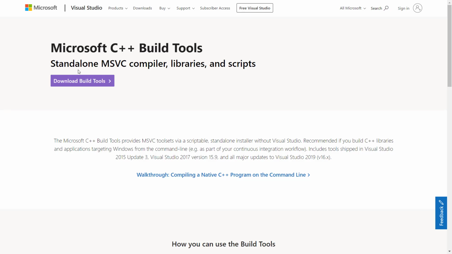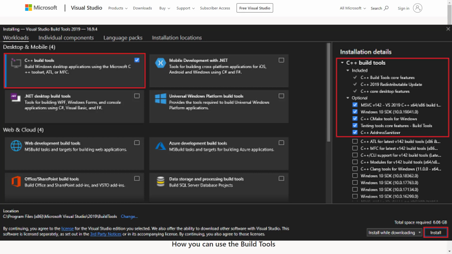After that you will land on the installation page. In that, remember, you need to select the C++ build tools, and once you click on the C++ build tools, you will find the installation details pop up on the right of the screen. Then simply install it.